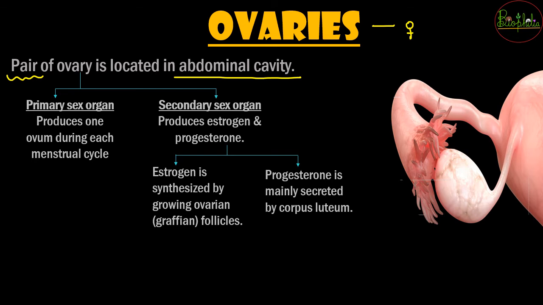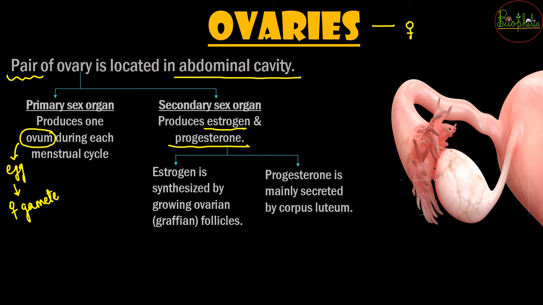Now the ovaries is going to be called a primary sex organ when it is going to produce an ovum, that is nothing but the egg, or you can call it a female gamete. So if the female gamete is produced during each menstrual cycle, it is called a primary sex organ. If it is releasing hormones, that is estrogen and progesterone, it will be called a secondary sex organ.